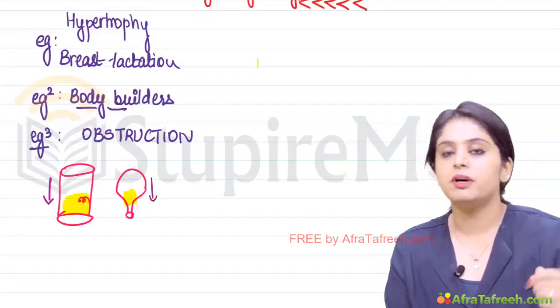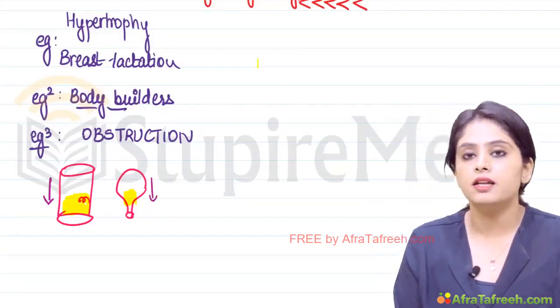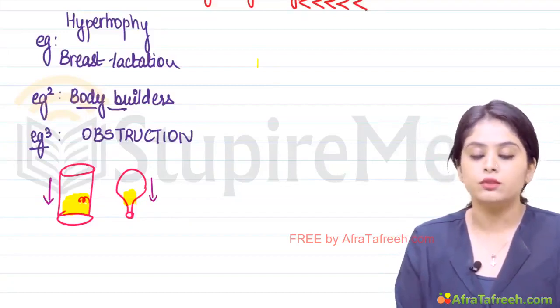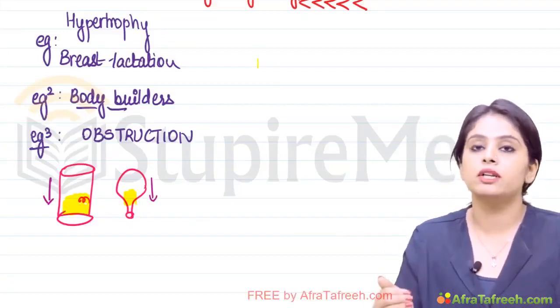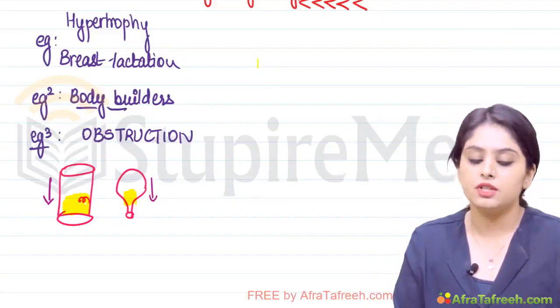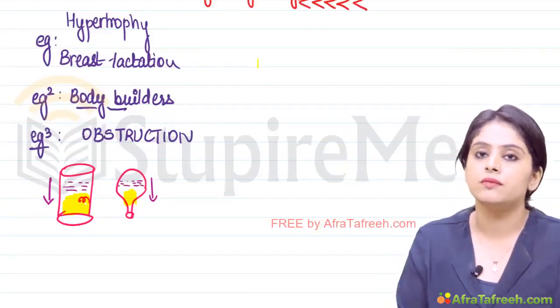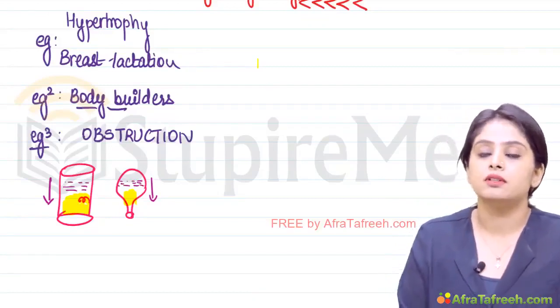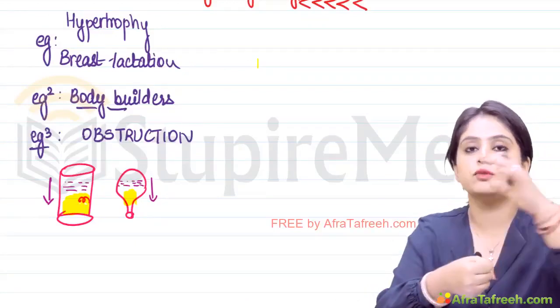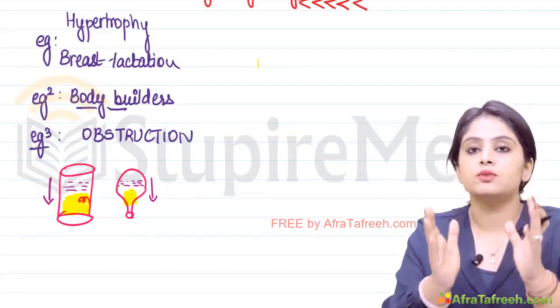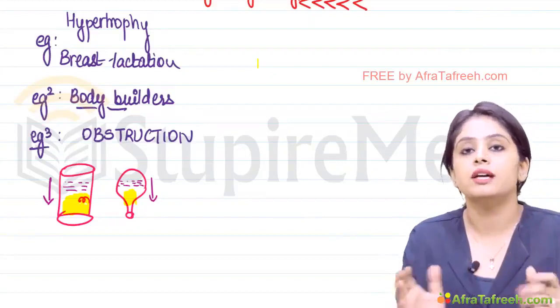Will the urine be able to pass through this urinary bladder? Again, no, because there is obstruction. So where is all the food and all the urine accumulating? Proximal to the obstruction. Just above this we are going to have a lot of food particles. Above this we are going to have all the urine. So how will the body adapt? There is an obstruction beyond which all the food is accumulating. The body has to accommodate that, so there will be hypertrophy.